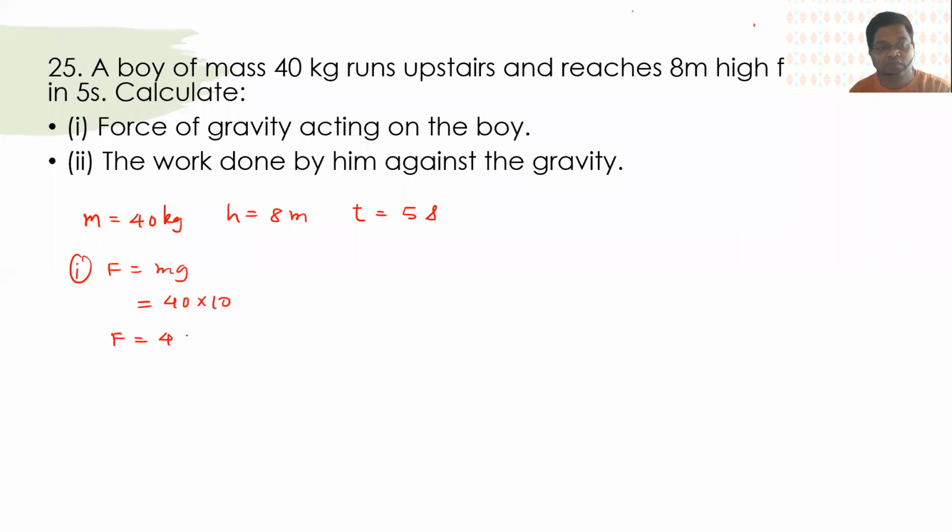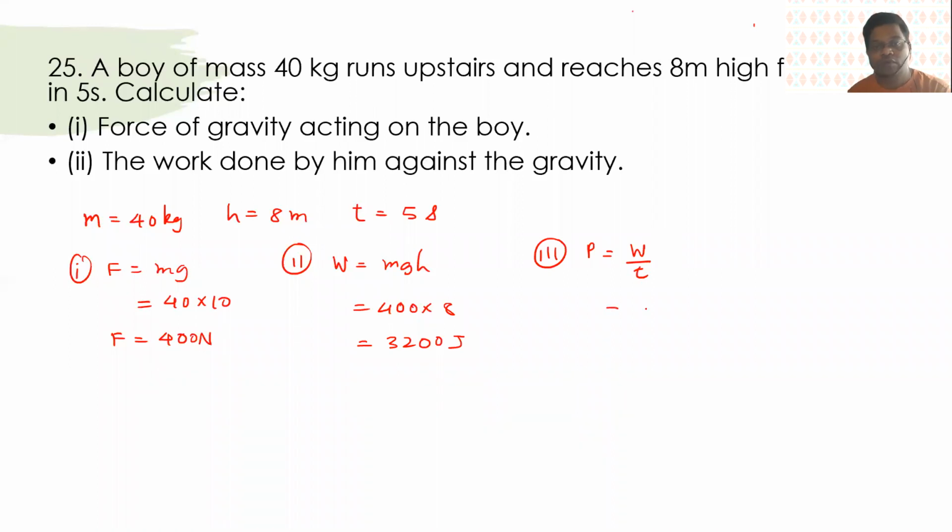So this is 400 Newton and the work done, that will be mgh. So that is 400 into 8. The third thing which is missing from here is the power. So that will be 3200 upon 5. So that will be 640 watt.